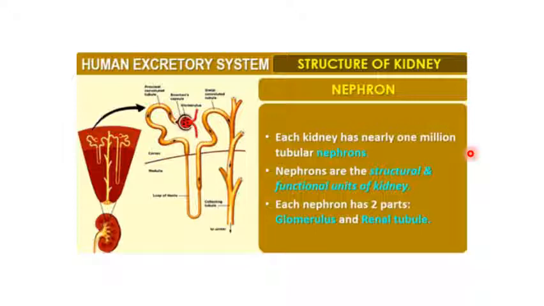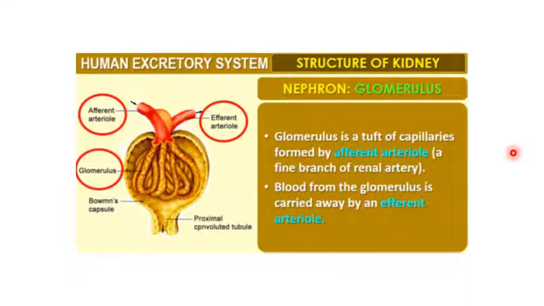The main structural and functional unit of the kidney is the nephron. Each kidney has nearly 1 million tubular nephrons in it. These nephrons have two parts: the glomerulus and the renal tubule. The glomerulus is a tuft of capillaries which is formed by the afferent arteriole. You can see this is the afferent arteriole and this is the efferent arteriole. The blood comes in through this arteriole, so it is called the afferent arteriole, and the blood goes away from this arteriole, so this is called the efferent arteriole.